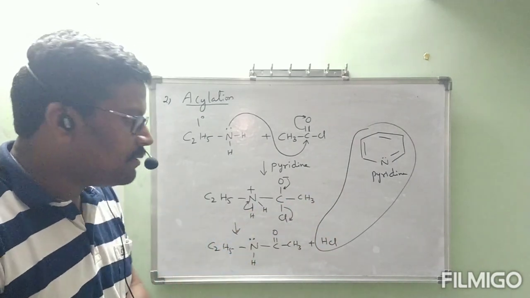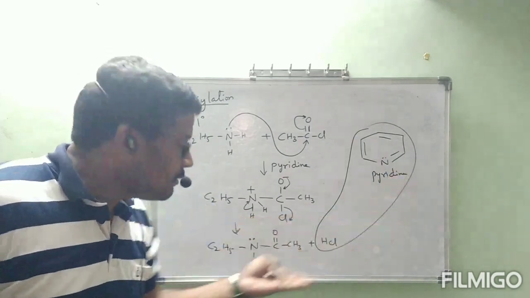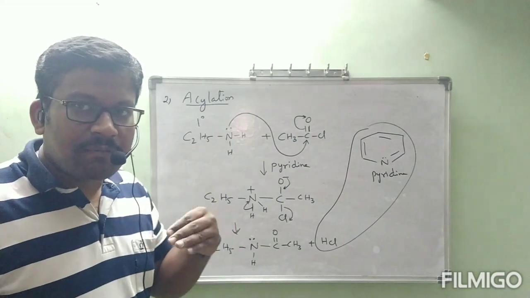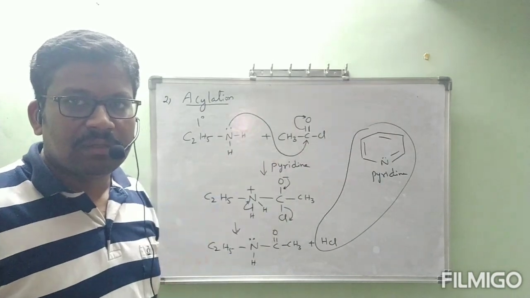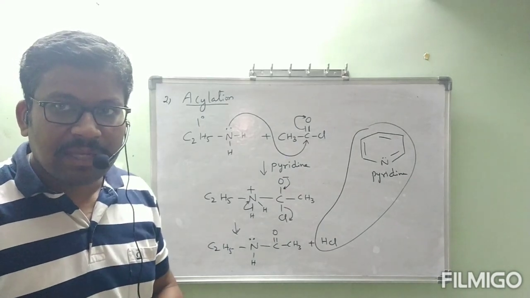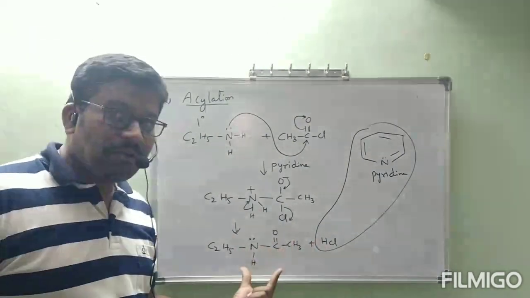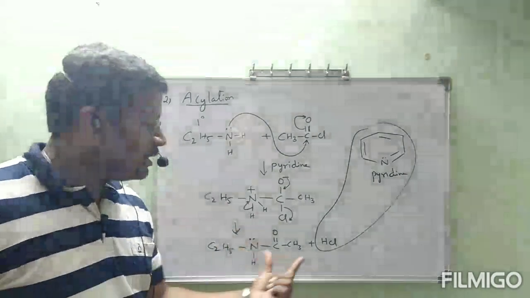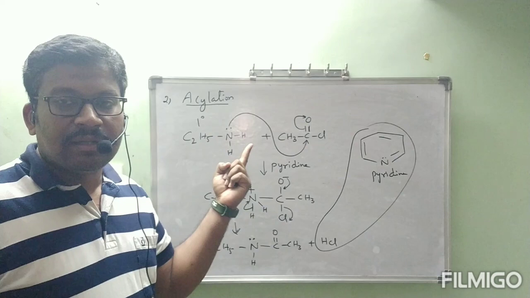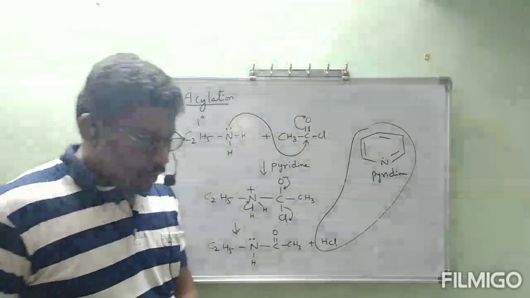Then immediately what will happen? HCl will be removed. When HCl is removed with pyridine, the backward reaction is not possible. That's why the backward reaction will not happen. Equilibrium will be shifted towards the right side, that means product will be formed. If you don't remove that HCl, immediately the backward reaction will happen because this is an equilibrium, a reversible reaction in which HCl will react with this one to form the reactants again. That's why, to avoid that, this reaction happens in the presence of pyridine.